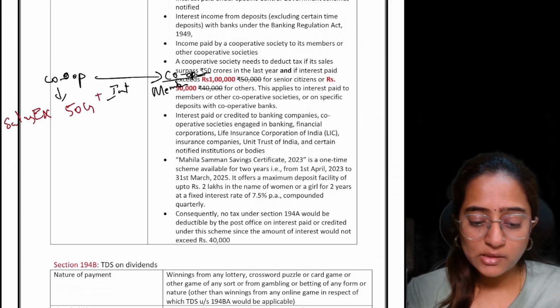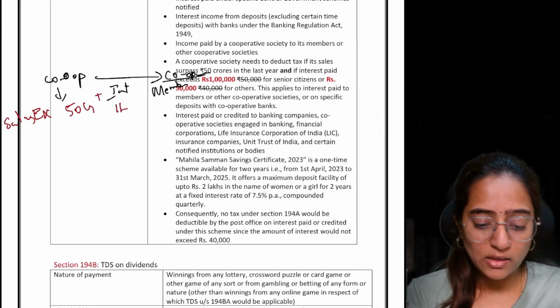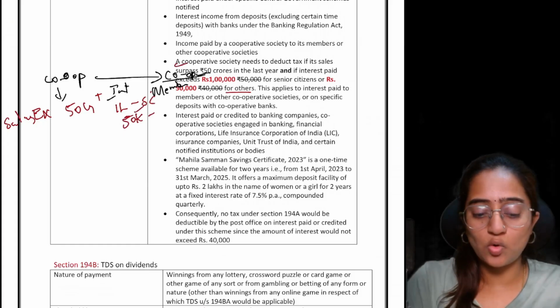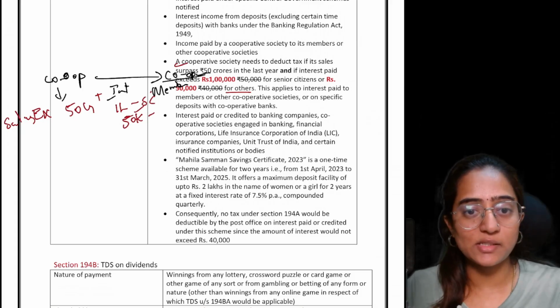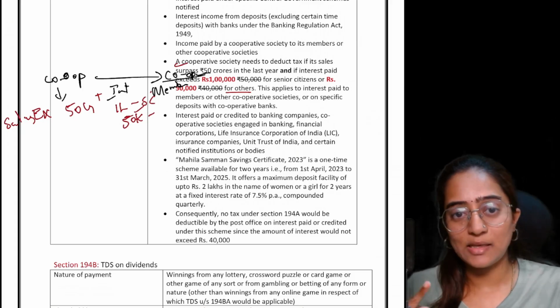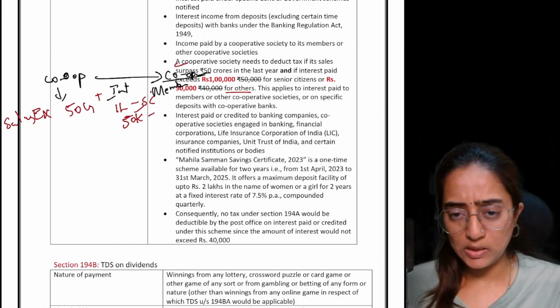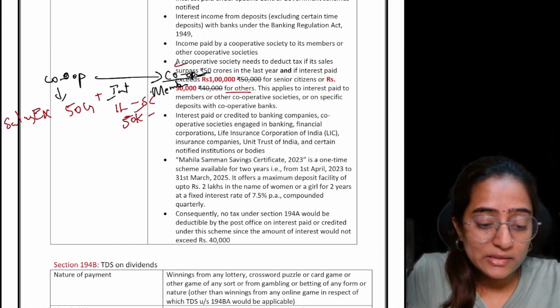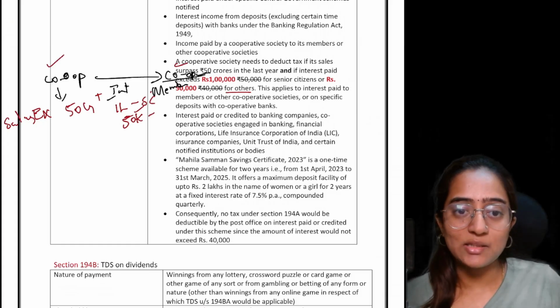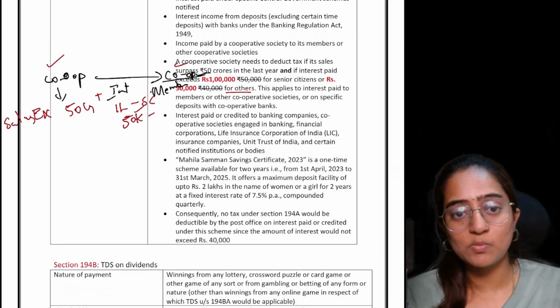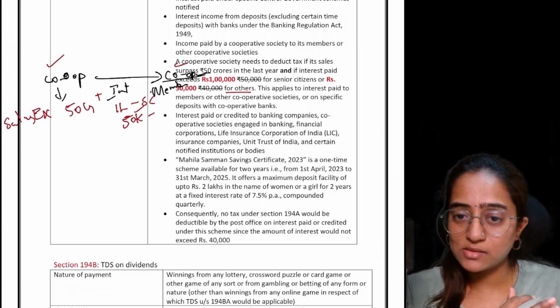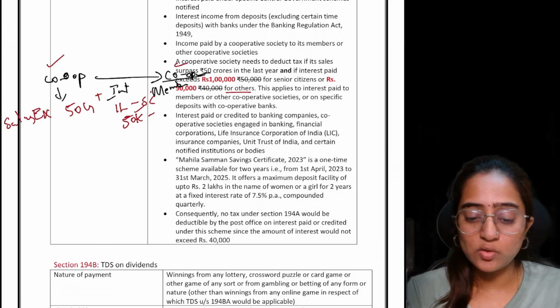Plus, the interest paid should exceed 1 lakh in case of a senior citizen member, or 50,000 rupees for non-senior citizens or for another cooperative society. Doing good means the sales should exceed 50 crores. Only in that case does the cooperative society need to deduct the tax.